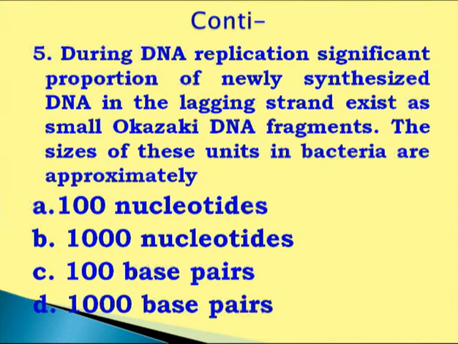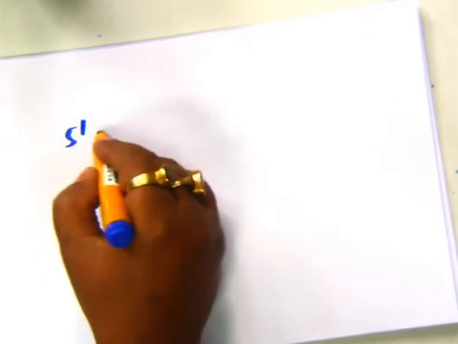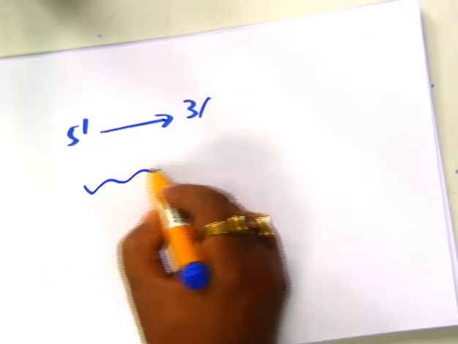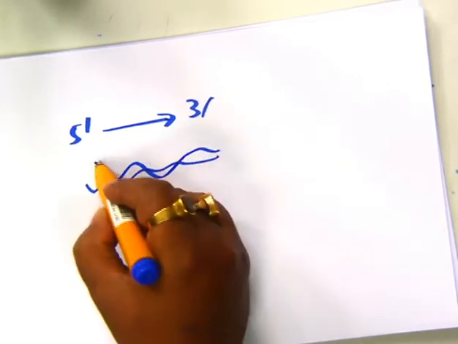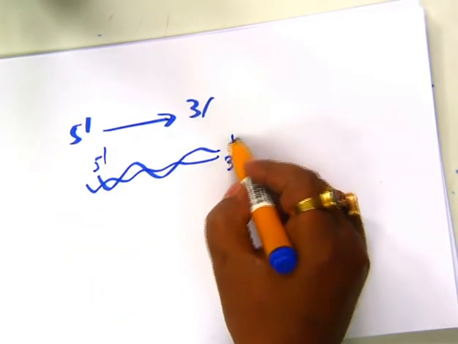Now fifth question, sorry. This question is very straightforward. During DNA replication, a significant proportion of newly synthesized DNA in the lagging strand exists as small Okazaki DNA fragments. The size of these units in bacteria is approximately, we can see on teletop. As I said, DNA replication always proceeds in 5' to 3' direction, and you know that DNA strands are complementary to each other. One is 5', another is 3'.